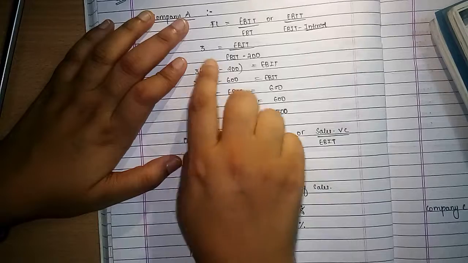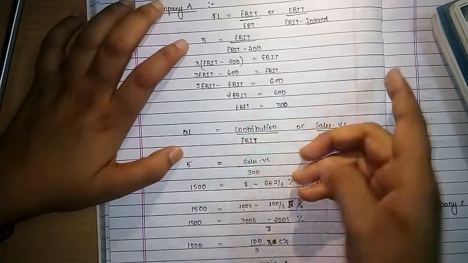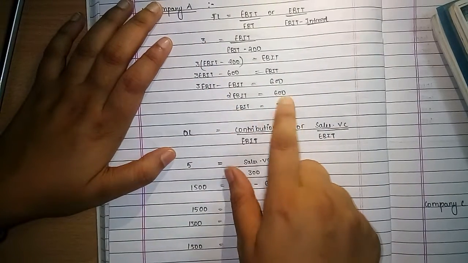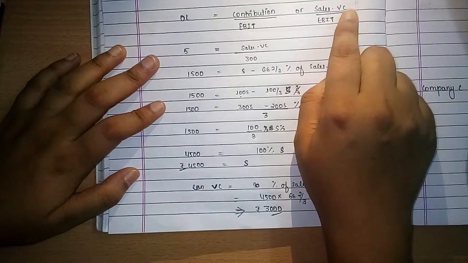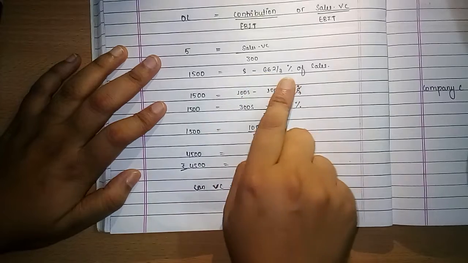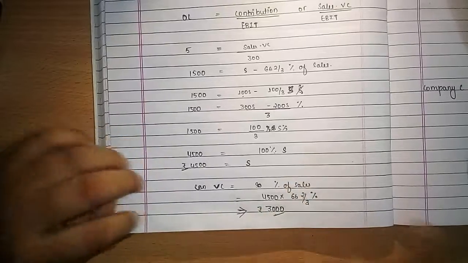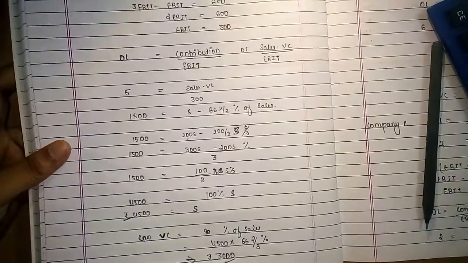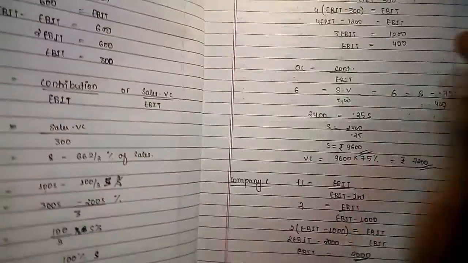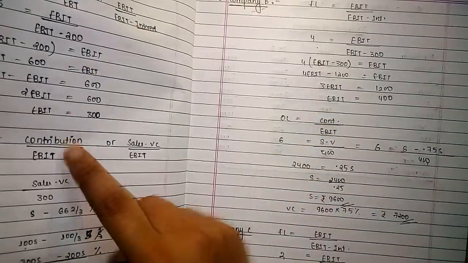We did the cross multiplication and EBIT has been calculated. Then in operating leverage, bifurcate sales minus variable cost, same as we had done. Then we calculated company B and company C the same way as company A.